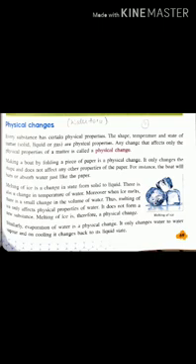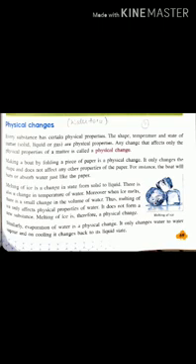Now, before moving on to the physical change, let us discuss something about physical properties. As we all know, everything around us consists of matter. That means anything that occupies space and has mass. That means all the things like solid, liquid, or gaseous things present around us are matter. Now, the shape, the temperature, and the state of these materials around us are the physical properties. That means the shape of a particular body, the temperature of a particular body, and the state in which the particular body is existing come under the category of physical properties.